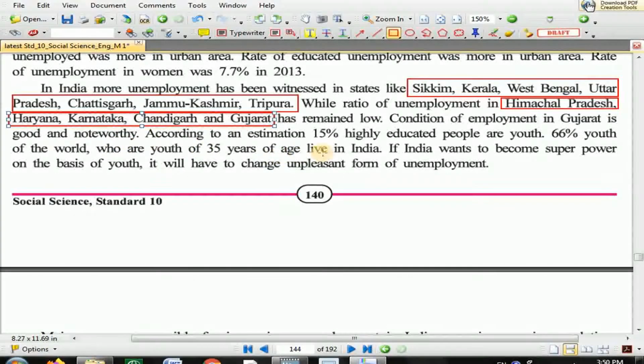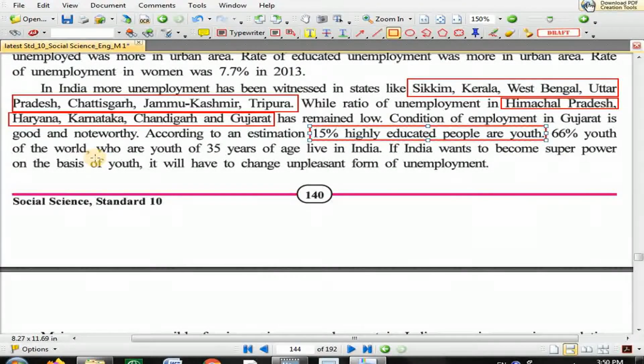According to an estimation, 15% of highly educated people are youth, and 66% of the youth of the world. Now, if you try to understand that, there is an estimation, and that estimation says that 15% of highly educated people are youth.